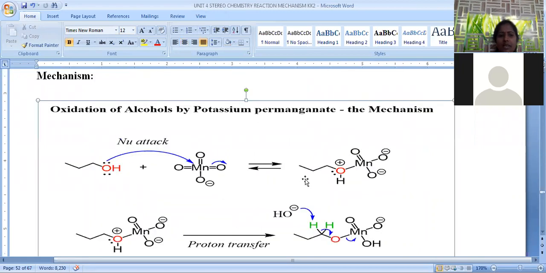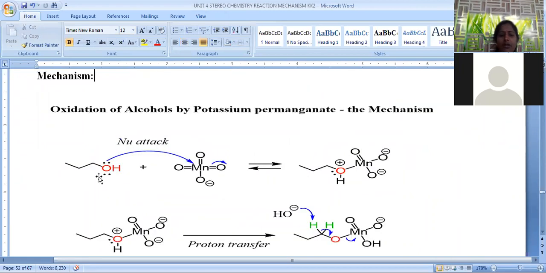So oxidation of primary alcohols is carried out here. Now let us see how the mechanism is possible. When any hydroxy compound is there, the oxygen contains 2 lone pairs of electrons. These lone pairs tend to bind with manganese, and the manganese contains 3 oxygens with double bonds, pi bonded oxygens. This pi bond is easily polarized towards the oxygen atom, so that formation of an oxonium ion is possible.